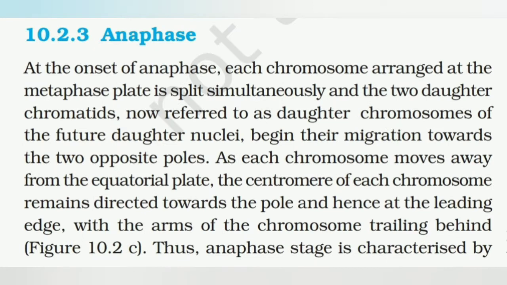Next is anaphase. At the onset of the anaphase, each chromosome arranged at the metaphase plate is split simultaneously, and two daughter chromatids, now referred to as daughter chromosomes of the future daughter nuclei, begin their migration towards the opposite poles. As each chromosome moves away from the equatorial plate, the centromere of each chromosome remains directed towards the pole and hence at the leading edge, with the arms of the chromosome trailing behind, as shown in the figure.